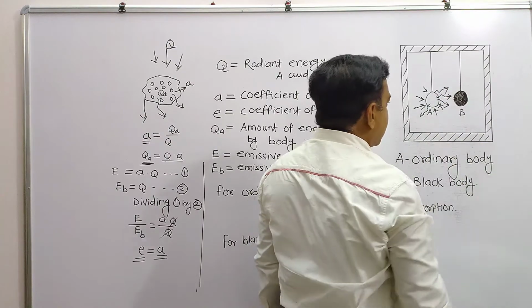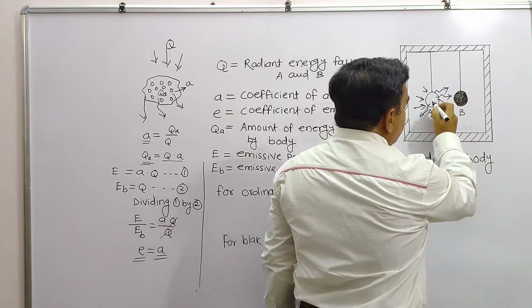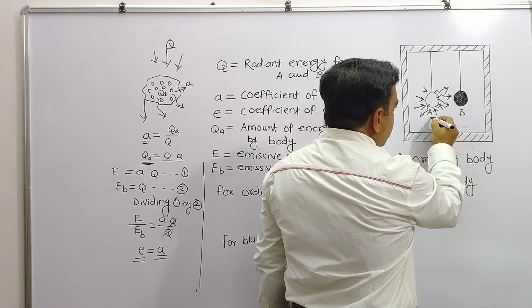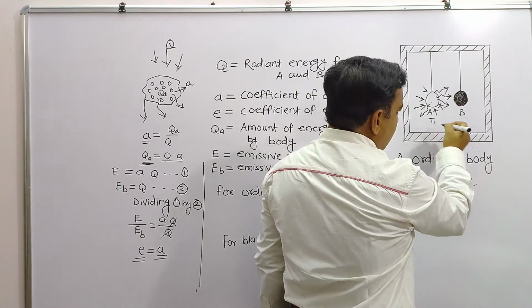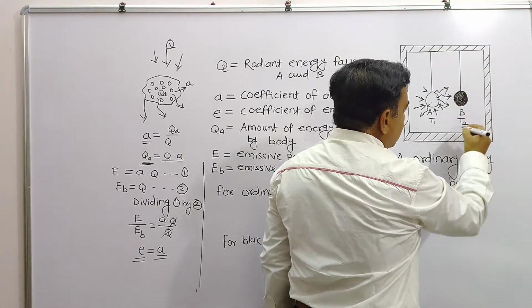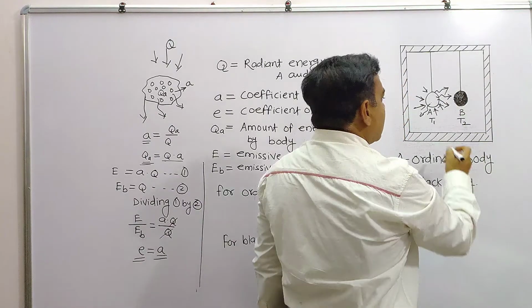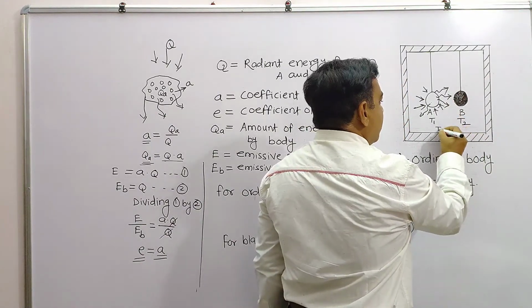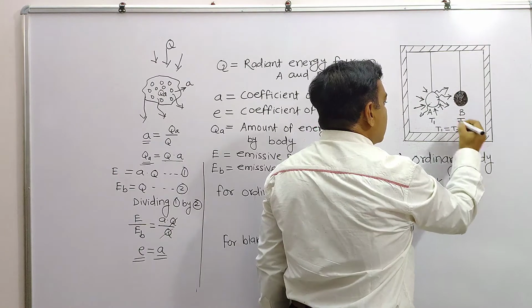After some time, if T1 is the initial temperature and T2 is the temperature of this place, T1 becomes equal to T2,